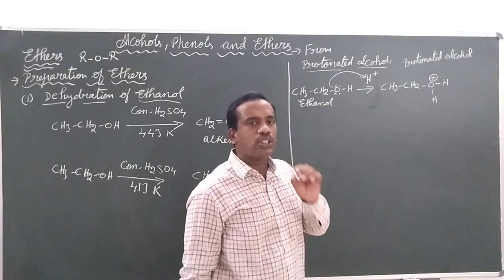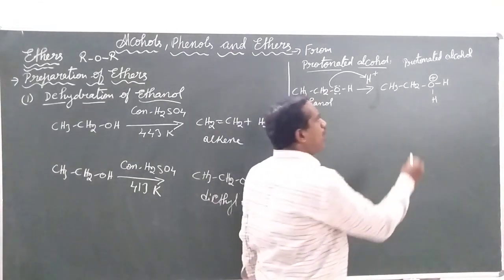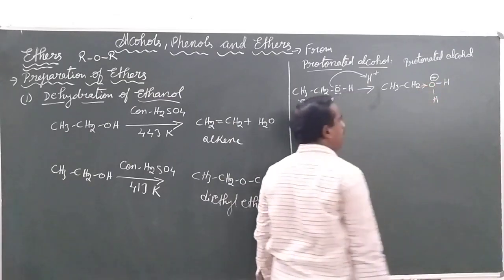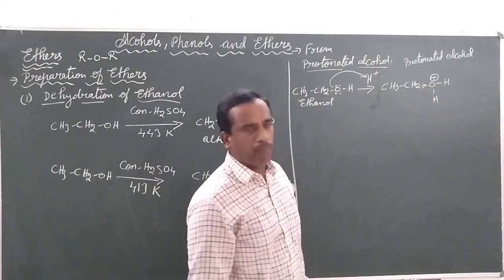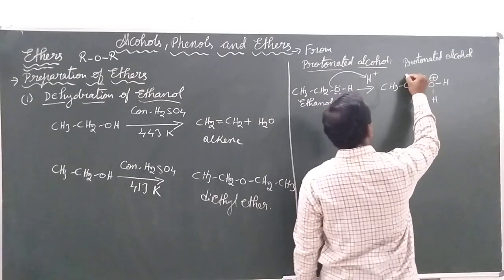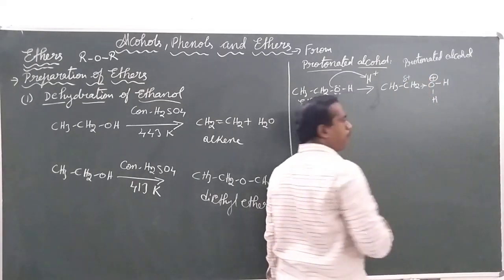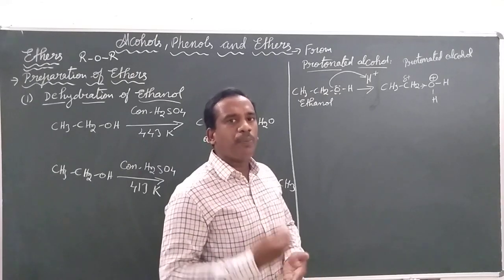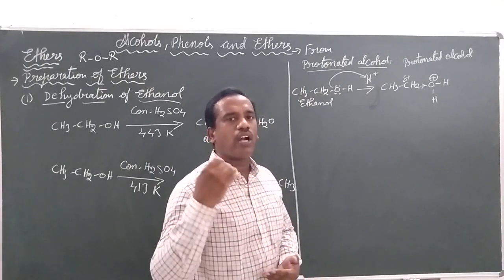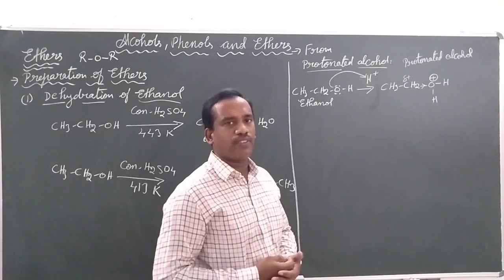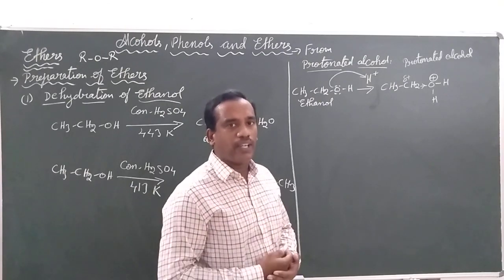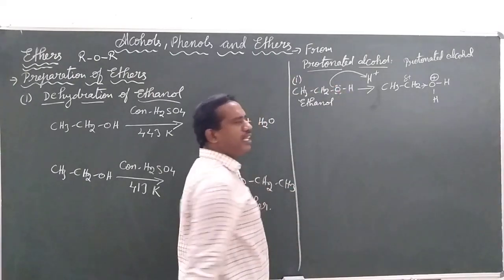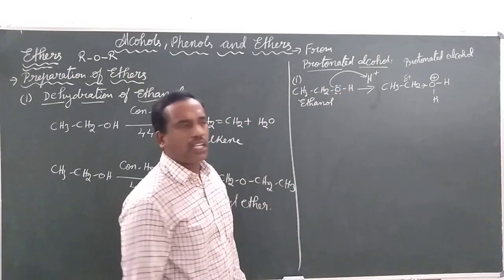In the protonated alcohol, the oxygen is deficient of electrons as it had donated the lone pairs. Now there is a positive charge on the oxygen. What will the oxygen do? It is going to withdraw the bonded electron pairs from the carbon, meaning the carbon is going to develop a partial positive charge. It is going to become the electron deficient center. It is in need of electrons now. So this happens just to generate the protonated alcohol.